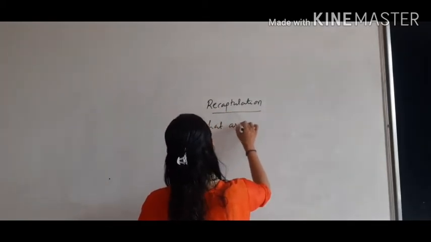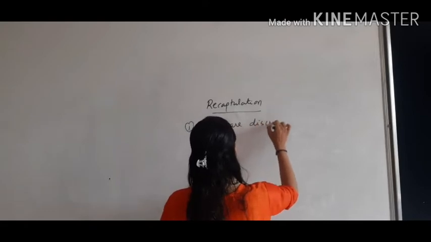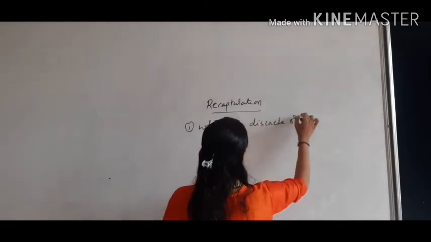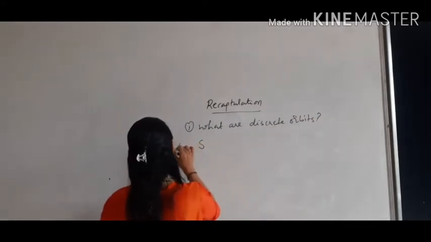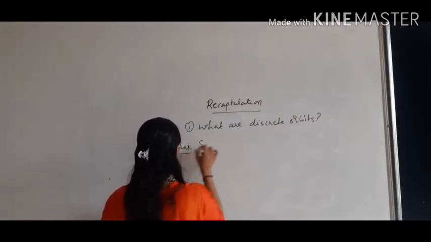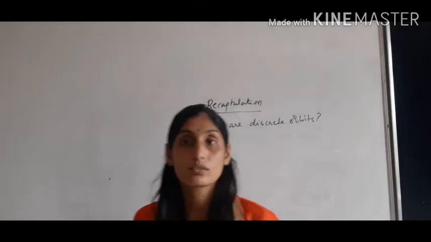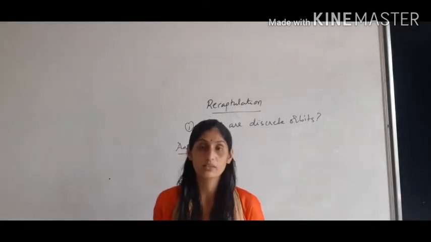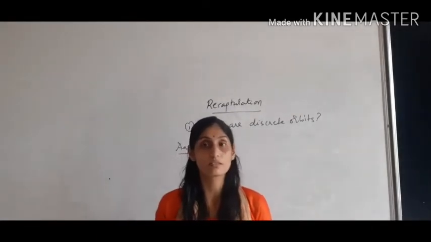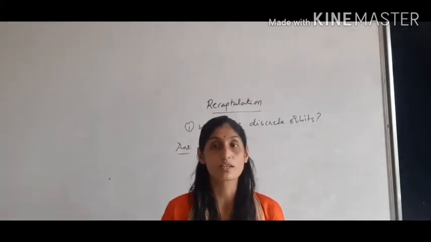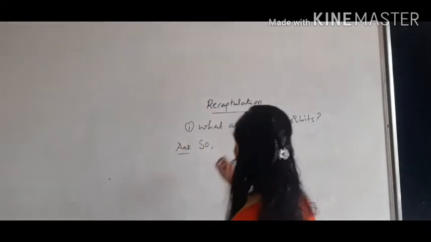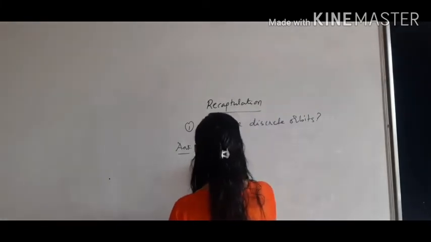What are discrete orbits? So, when we write the answer, children, what is an orbit? The circular path around the nucleus in which electrons revolve. So first we are writing about the orbit.